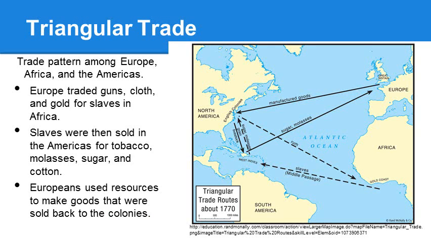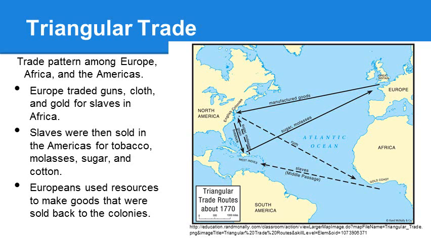Another concept that goes along with the idea of European exploration is triangular trade. And the triangle part of this describes the trade pattern among Europe, Africa, and the Americas. You can see in the diagram at the right that Europe traded guns, cloth, and gold in order to acquire slaves in Africa.